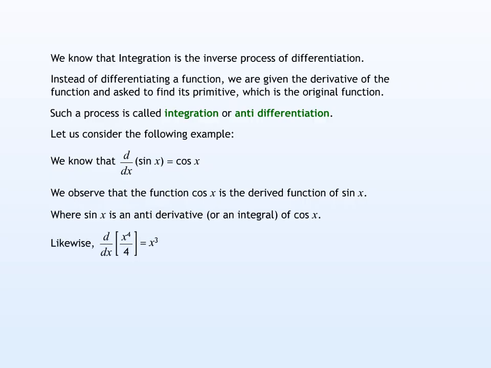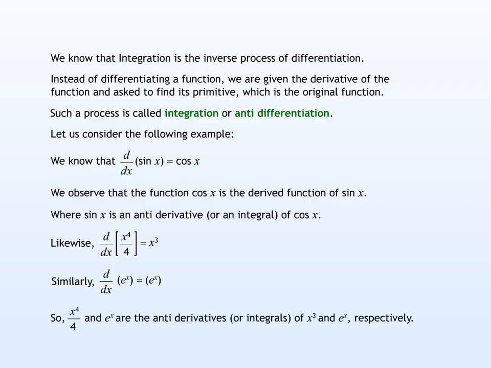Likewise, d over dx of x to the power of 4 upon 4 is equal to x cubed. Similarly, d over dx of e to the power of x is equal to e to the power of x.